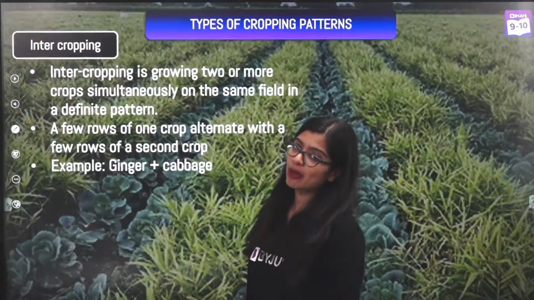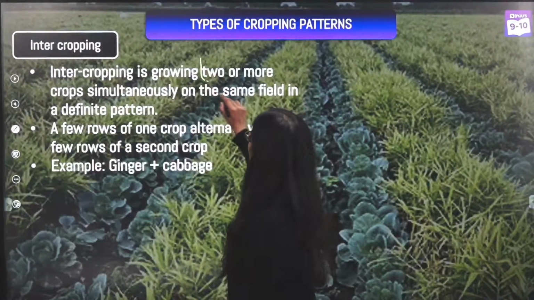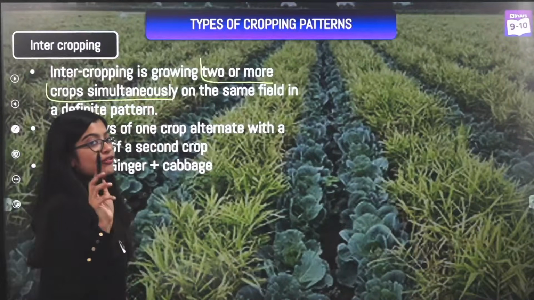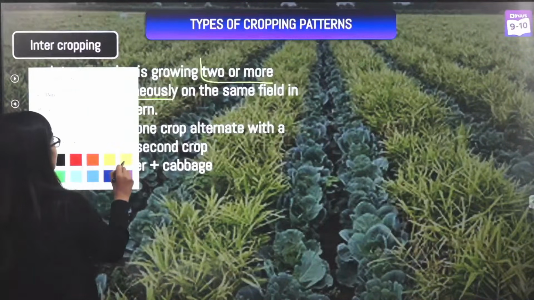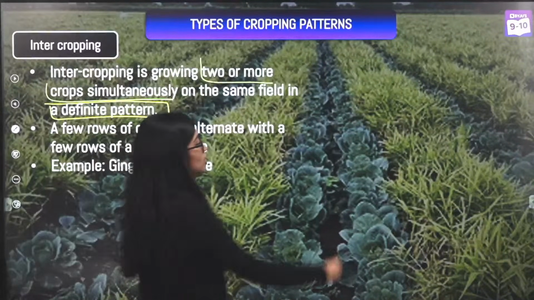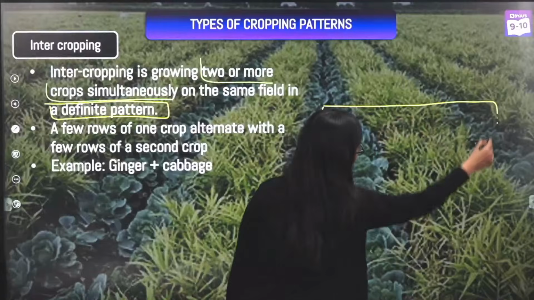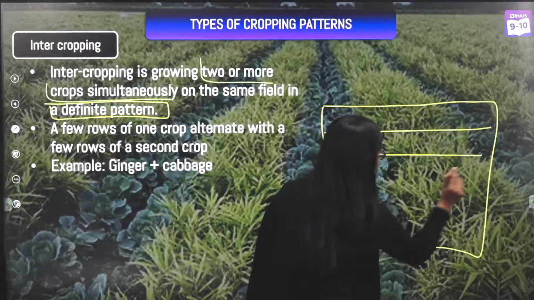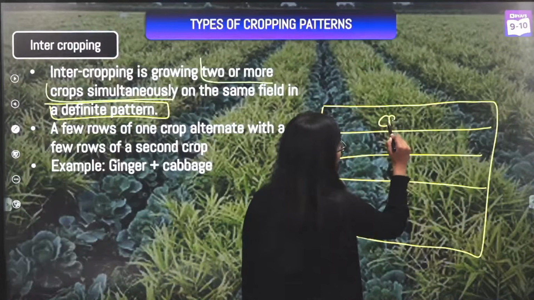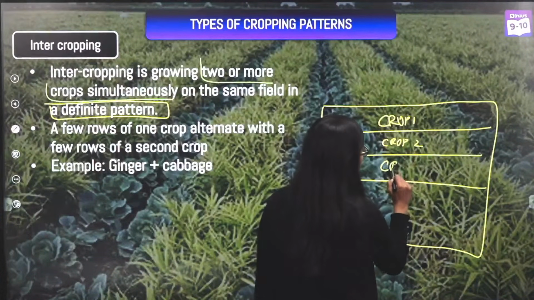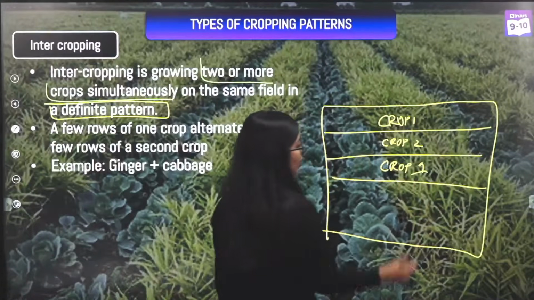So intercropping, on the other hand, is growing 2 or more crops simultaneously. But if you notice, there's an important keyword here: in a definite pattern. So if I have a piece of land, I can make a row pattern wherein consecutive rows I can grow, here my crop 1, then crop 2. This is my alternative type of growing it, right?